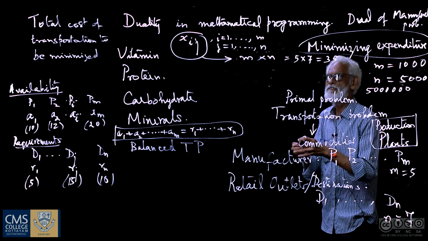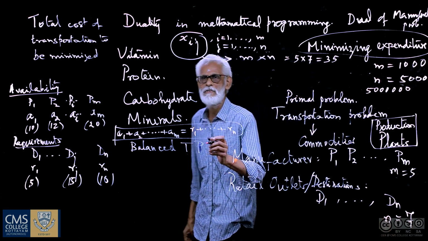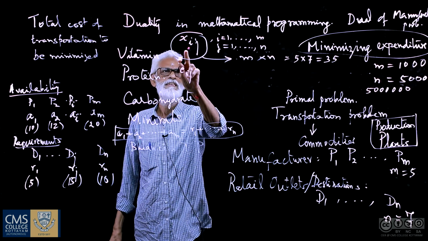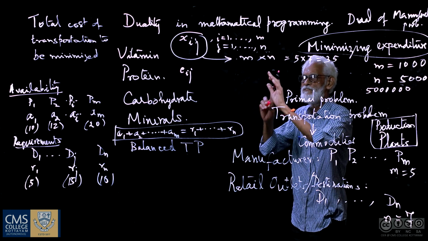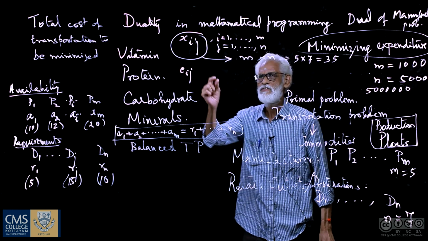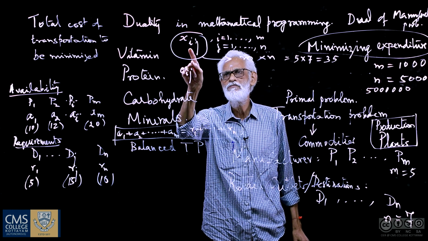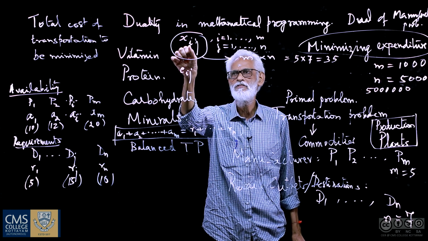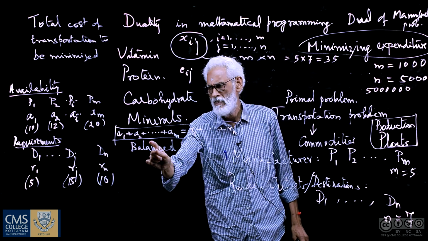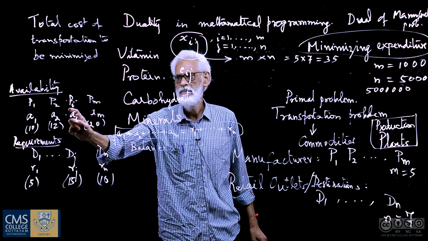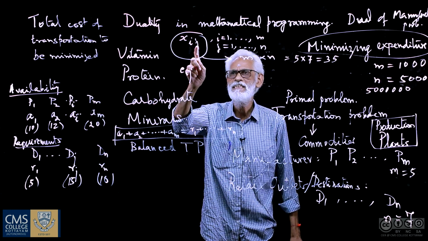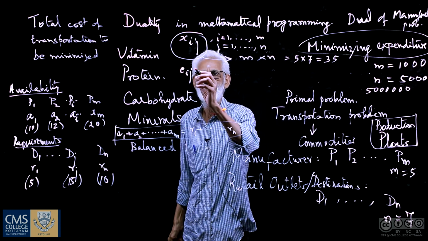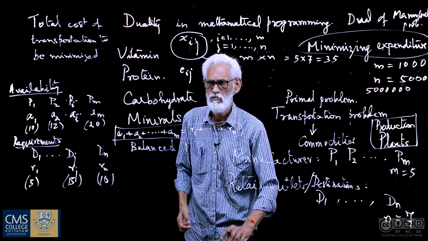And then there is another entity, which I am going to write as Cij. Now what is this Xij? I have to define that Xij. Xij is the number of items, manufactured goods, transported from the ith origin, that means Pi, the ith plant, to the jth destination, that means Dj. So Xij is the quantity.